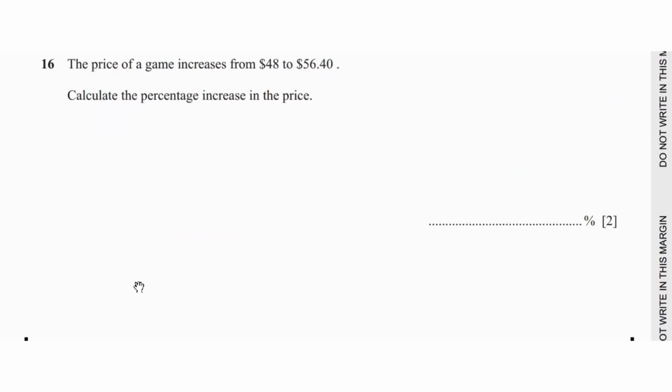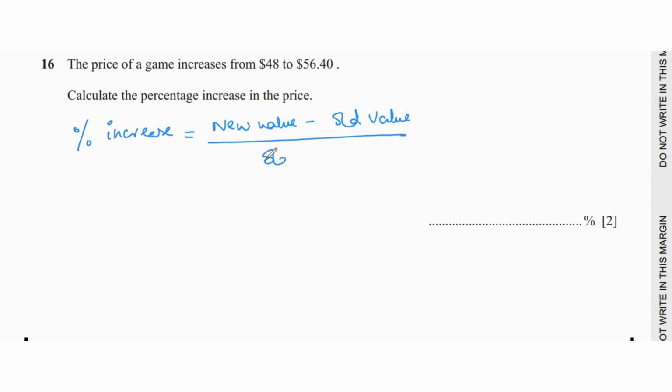Question 16 says the price of a game increases from $48 to $56.40. Calculate the percentage increase in the price. For the percentage increase, the formula that you'll use is new value minus old value, divided by the old value, times 100.